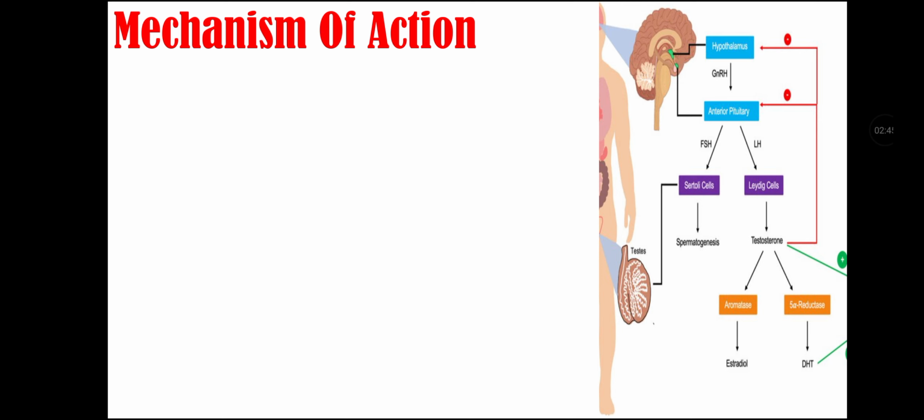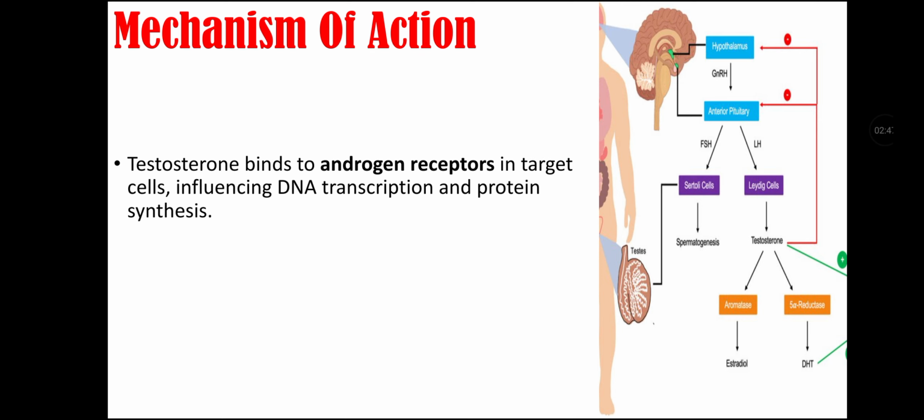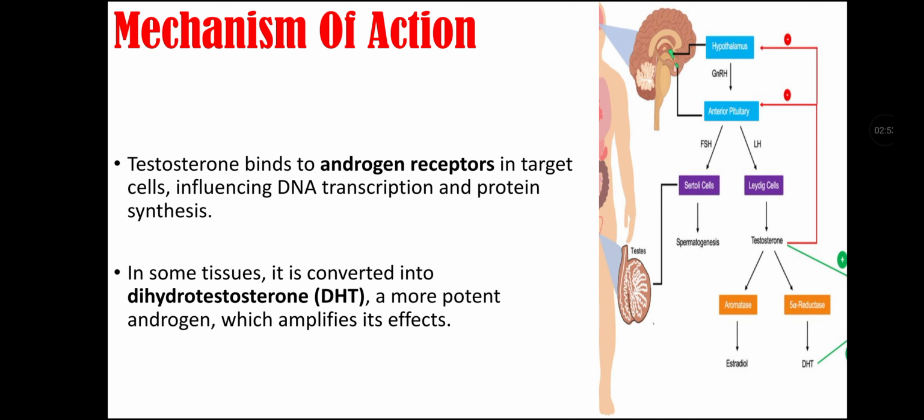Mechanism of action of testosterone. Testosterone binds to androgen receptors in target cells, thus influencing DNA transcription and protein synthesis. In some tissues, it is converted into dihydrotestosterone, which is a more potent androgen and amplifies its effects.